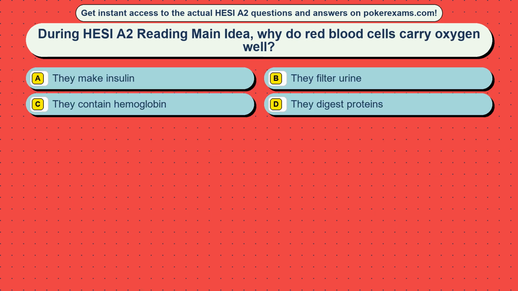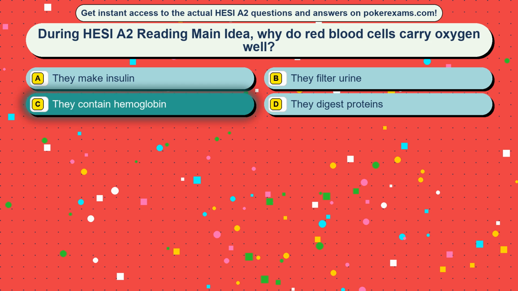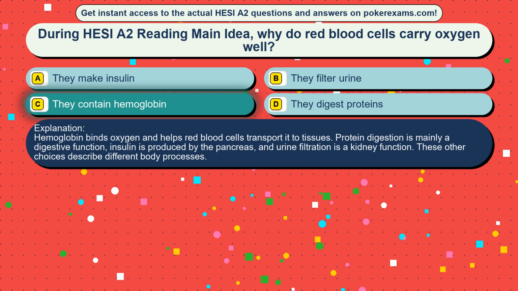Question 11. During HESI A2 reading main idea, why do red blood cells carry oxygen well? Option A, they make insulin. Option B, they filter urine. Option C, they contain hemoglobin. Option D, they digest proteins. The correct answer is option C, they contain hemoglobin. Hemoglobin binds oxygen and helps red blood cells transport it to tissues. Protein digestion is mainly a digestive function, insulin is produced by the pancreas, and urine filtration is a kidney function. These other choices describe different body processes.